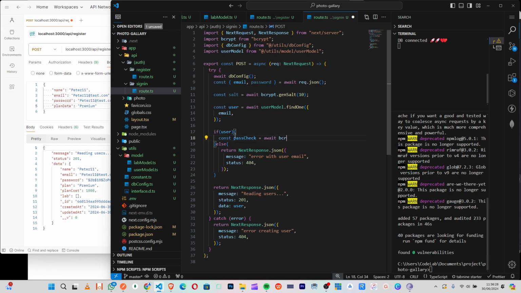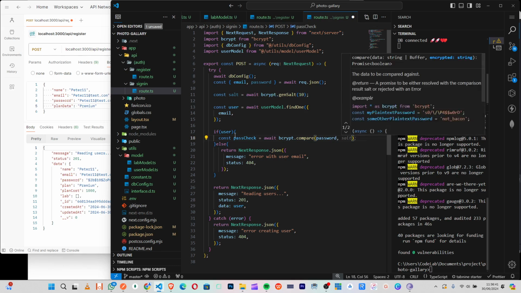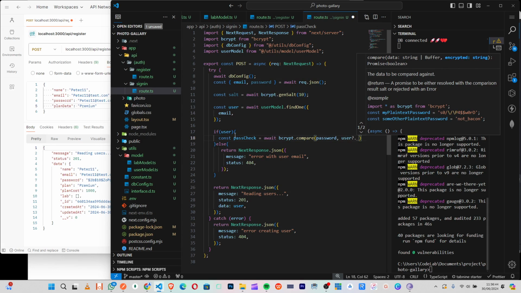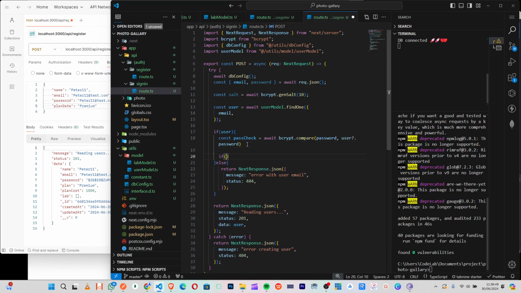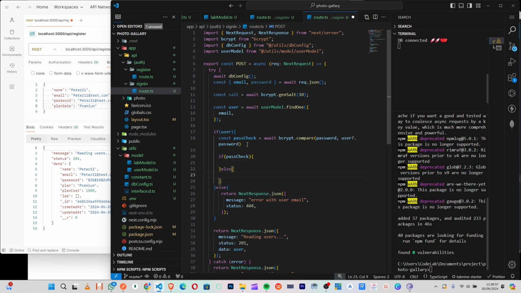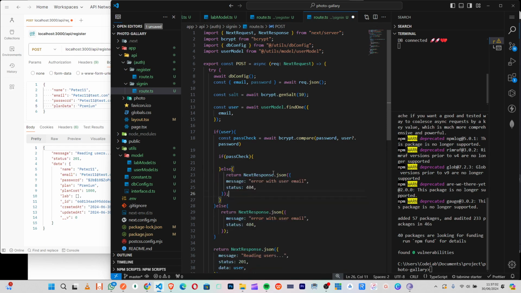So await decrypt dot compare. So we'll pass the password, then the encrypted password will be user dot password, right? So that will be the encrypted password. So for here now we can say if pass check, right? So if pass check returns true, here will run, but if it returns false, now here will run. So just copy here, put here, but here we'll change it to password.